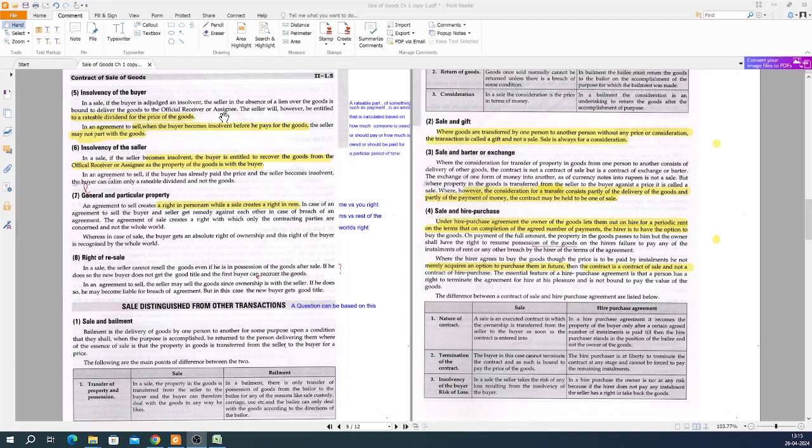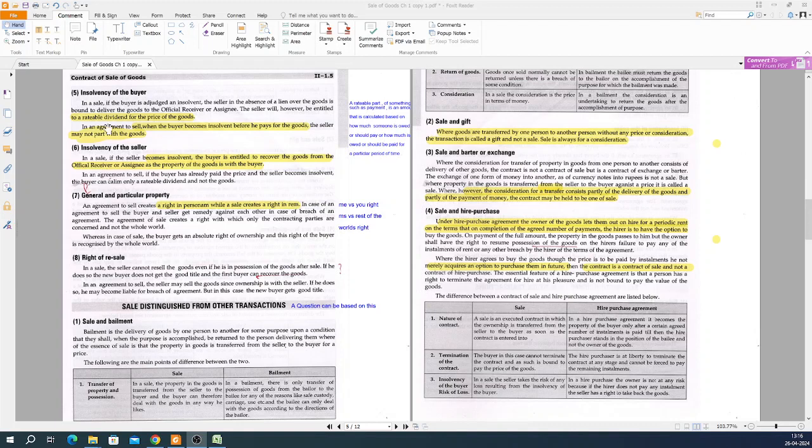The seller will then be entitled to a rateable dividend for the price of the goods. Rateable, the meaning is in the blue text, refer to the blue text. Rateable is a part of something such as a payment that is calculated on the basis of how much someone owes something, that is proportionate value, it is done accordingly.